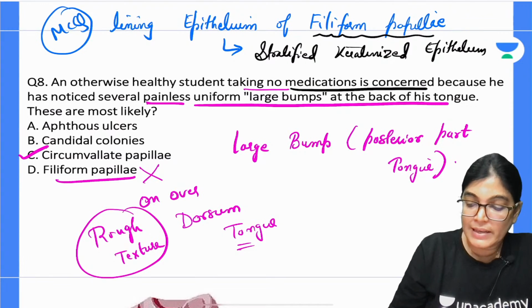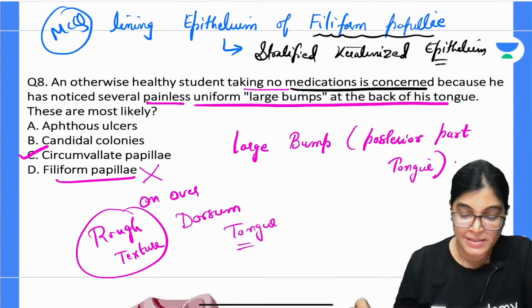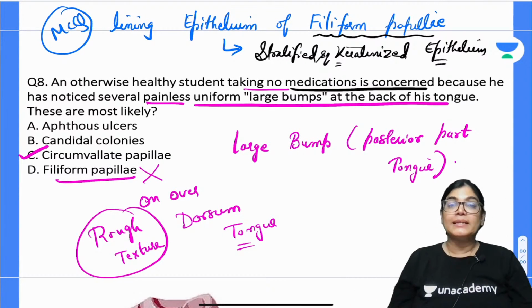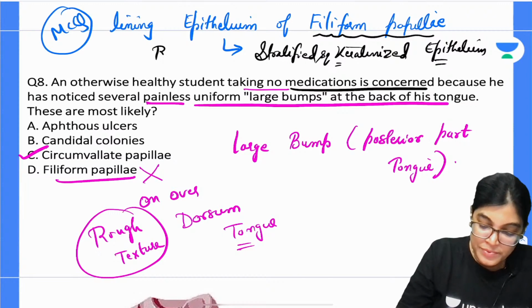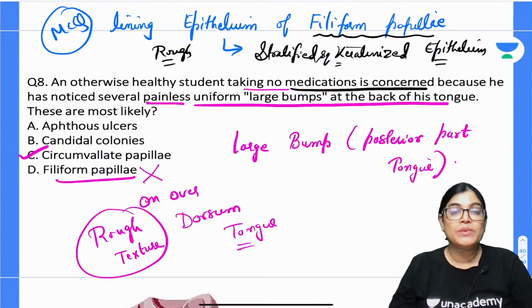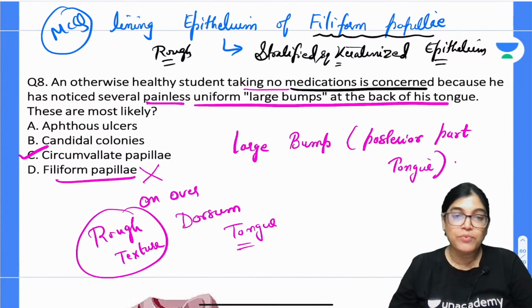It's not non-keratinized, it has keratinization, and that is the reason it gives rough texture to the tongue. In between the filiform, we have the fungiform papillae.